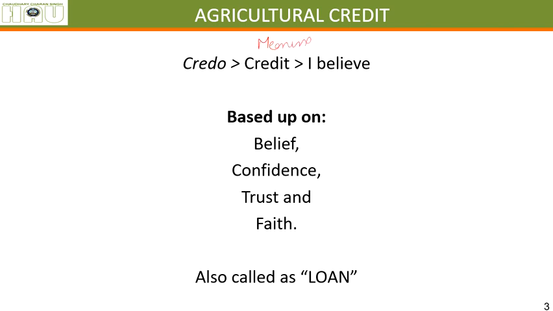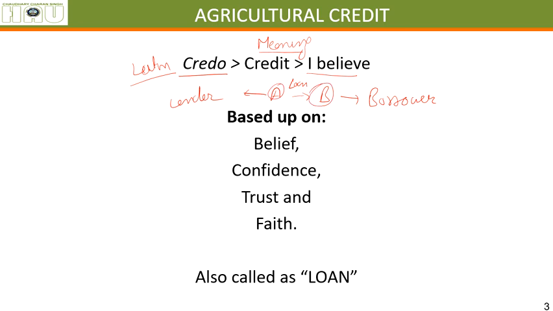Meaning, the word credit came from the Latin word credo, which means I believe. When a person A lends money to a person B, this is called a loan because he is lending the money. A is called the lender and B is called the borrower. When a person lends money, it is based upon belief, confidence, trust and faith.